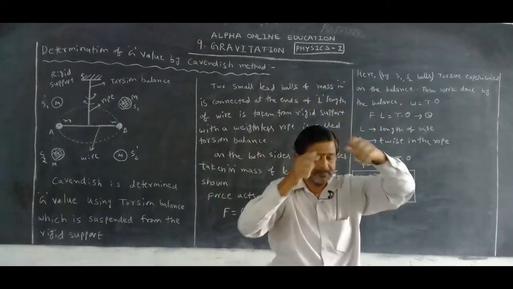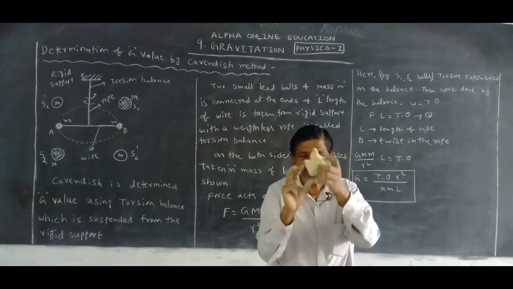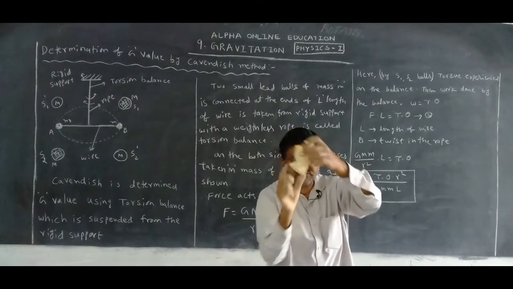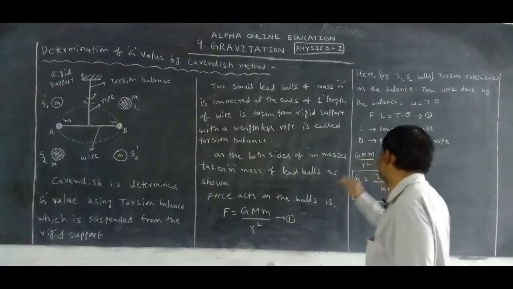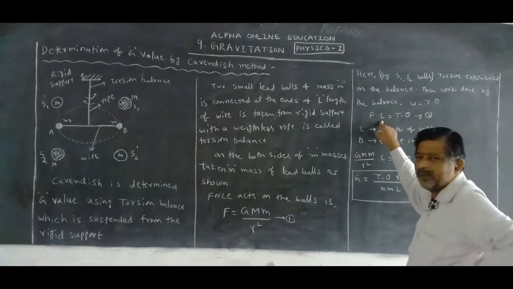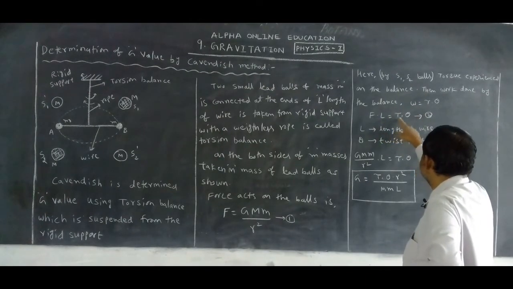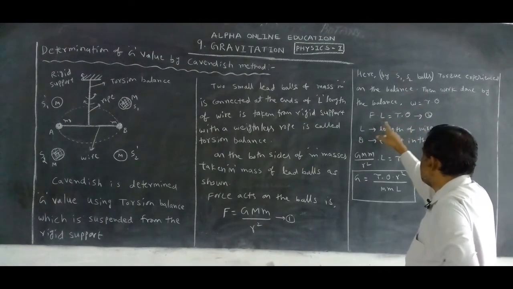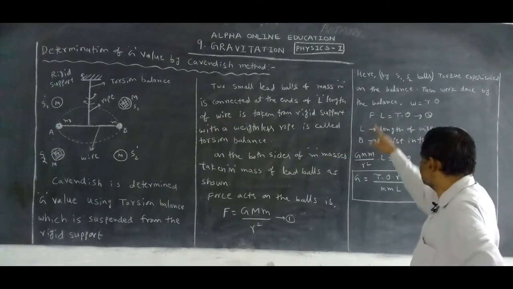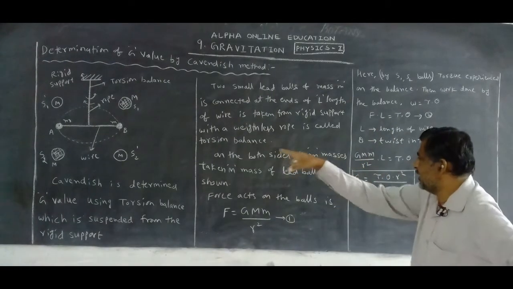This is the rope. When two equal forces act in opposite directions, the twist occurs, this theta twist. So W is equal to tau into theta. What is work? Force into displacement. Work is equal to force into displacement. What is L? The length of the wire. What is F? Capital G, capital M, small m by r square.